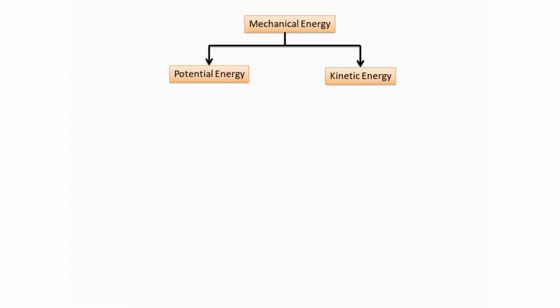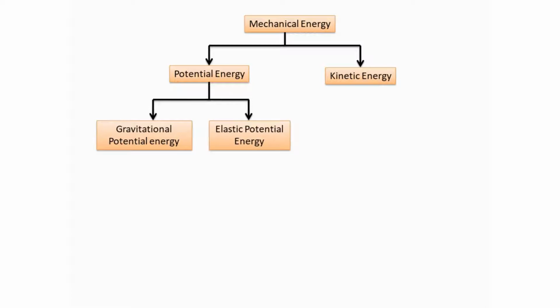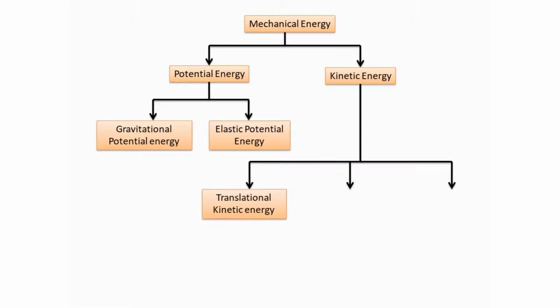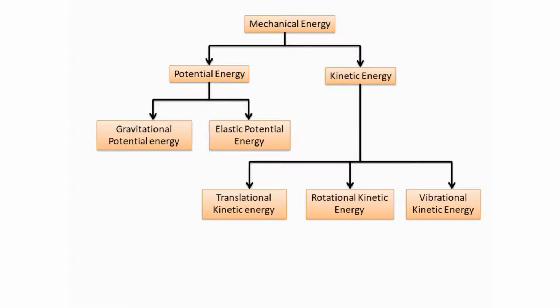Potential energy is further divided into two forms: first, gravitational potential energy, and second, elastic potential energy. Similarly, kinetic energy is also subdivided into three forms: first is translational kinetic energy, second rotational kinetic energy, and third vibrational kinetic energy. We will discuss each of these energy types in detail.